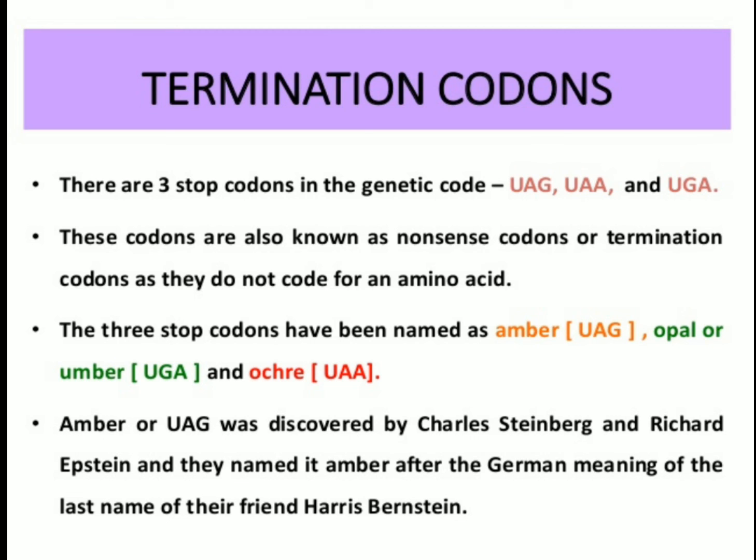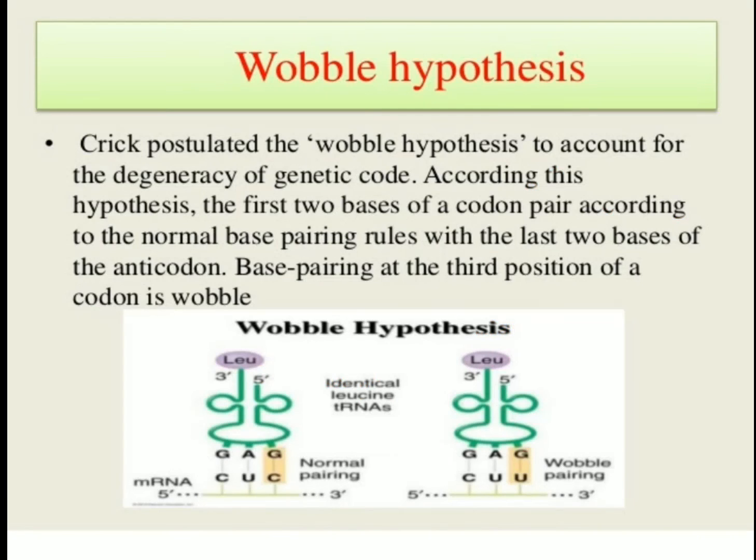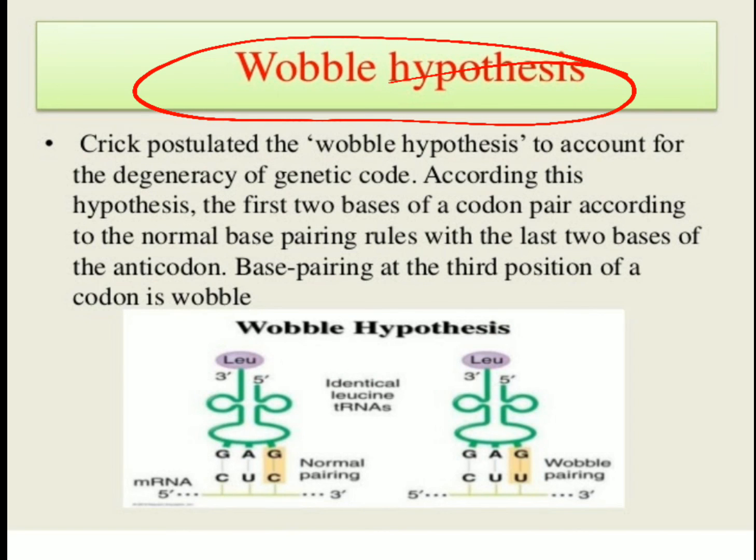Now I said 61 codons for 20 amino acids. This gives us information which we can read by a hypothesis called the wobble hypothesis, propounded by Crick. Normally an anticodon recognizes only one codon, but sometimes an anticodon recognizes more than one codon.